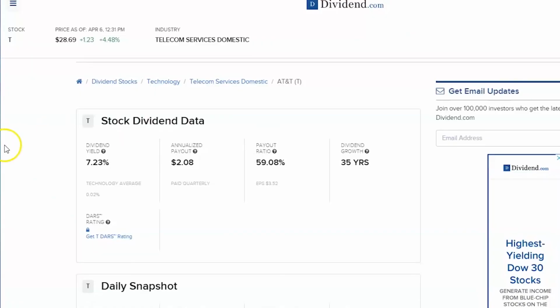As we see, the dividend yield is 7%, which is pretty high, but the stock price is pretty beaten down right now. And they've been growing it for 35 years, which is really nice to see. And it's a payout of almost 60%, 59%. So not too bad, and it's a nice good yield on that stock as well. So a lot of people like the stock because of that dividend yield. They are pretty high on that dividend yield, and they've been growing it for some time.